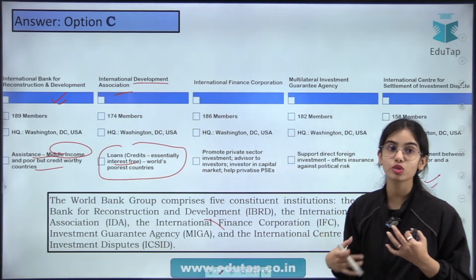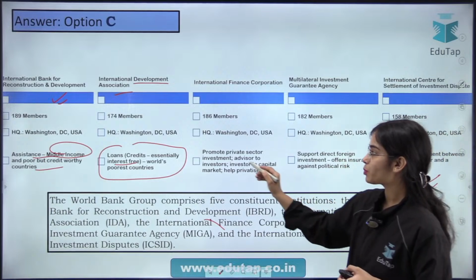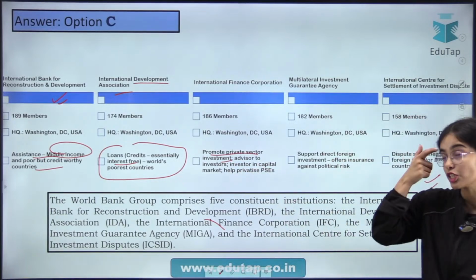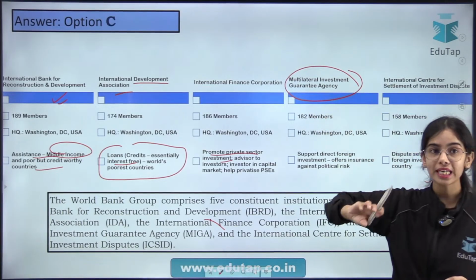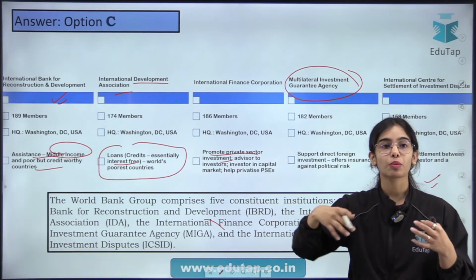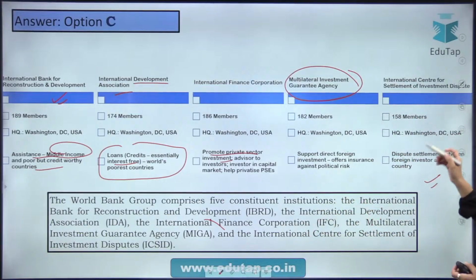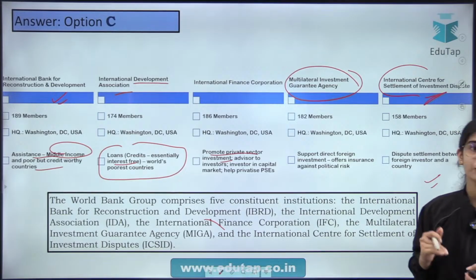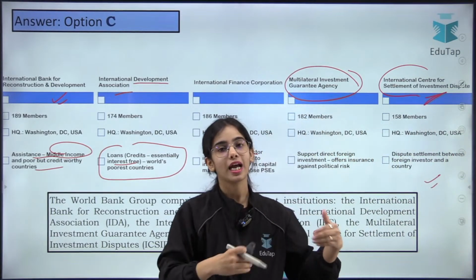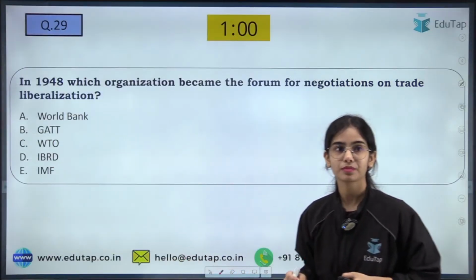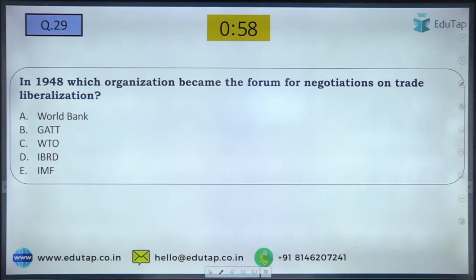IDA provides the loans to the poorest of the countries. IFC promotes the private sector investment, and MIGA, that is Multilateral Investment Guarantee Agency, protects the foreign direct investment from the political risk. ICSID is providing the Center for Settlement of Investment Disputes between the foreign investors and the country. So this is the idea. Now coming to the next question, try to answer this.